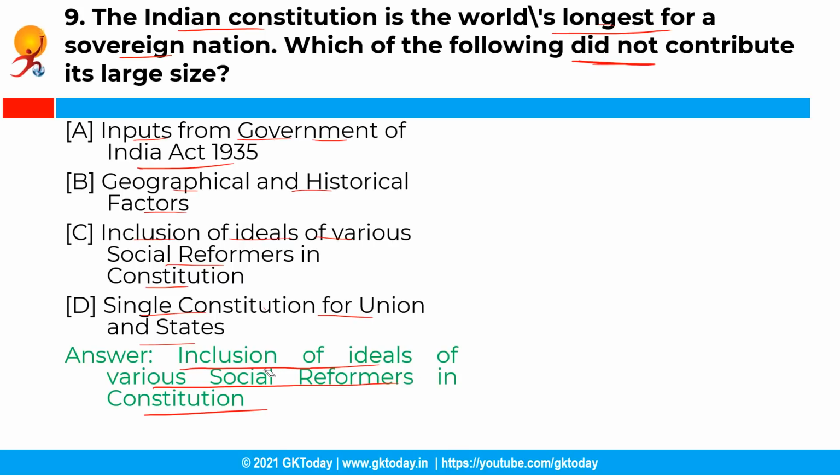See, various factors contributed to the elephantine size of the Constitution, such as geographical factors, historical factors, a single constitution for both the center and the states, and dominance of legal luminaries in the Constituent Assembly, but not the inclusion of ideals of various social reformers in the Constitution.